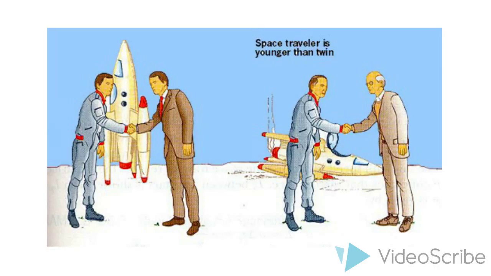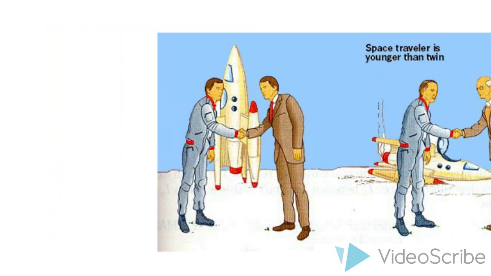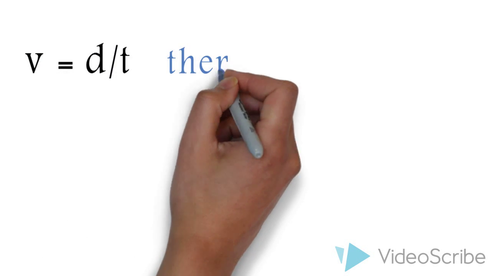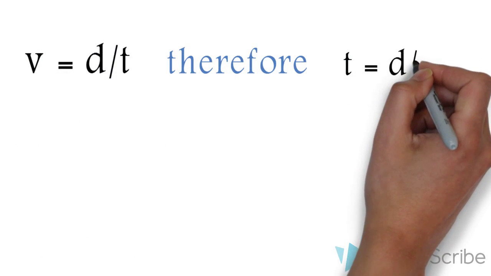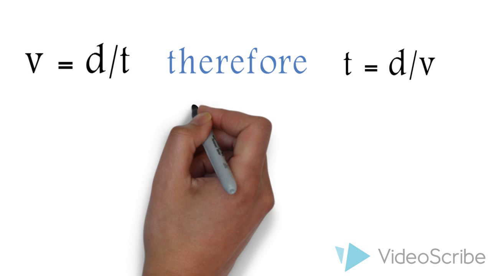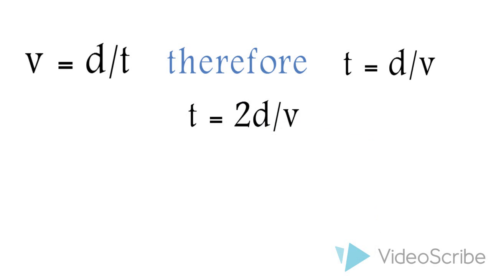An example can be used to verify this. Consider a spacecraft traveling at a speed of 80% the speed of light and goes to a distant star 4 light years away. One assumption we make is that the spacecraft attains full speed upon departure. Using a simple kinematics formula of speed equals distance over time, we can rearrange the formula to get time: t equals d over v. Since the spacecraft is going and coming back, the distance will be doubled, so the new formula is now t equals 2d over v. We can calculate time taken for this journey.